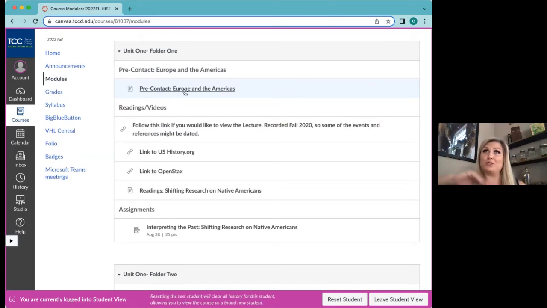What do you need to read? What do you need to do for this folder? When is it due? All of that is going to be in this first little page, if you will. And then there's going to be the readings and videos part.